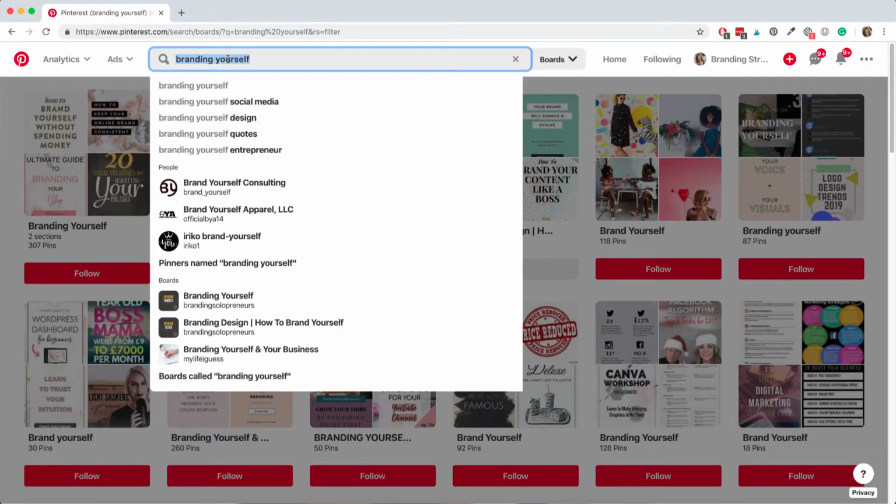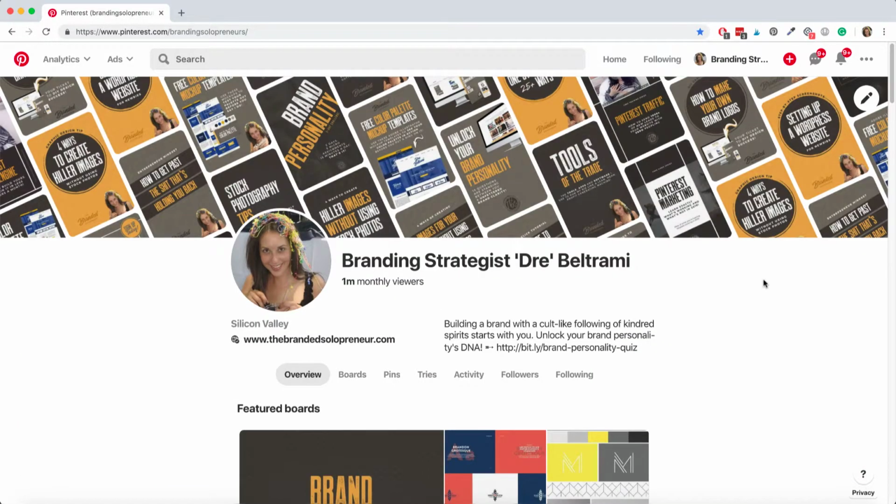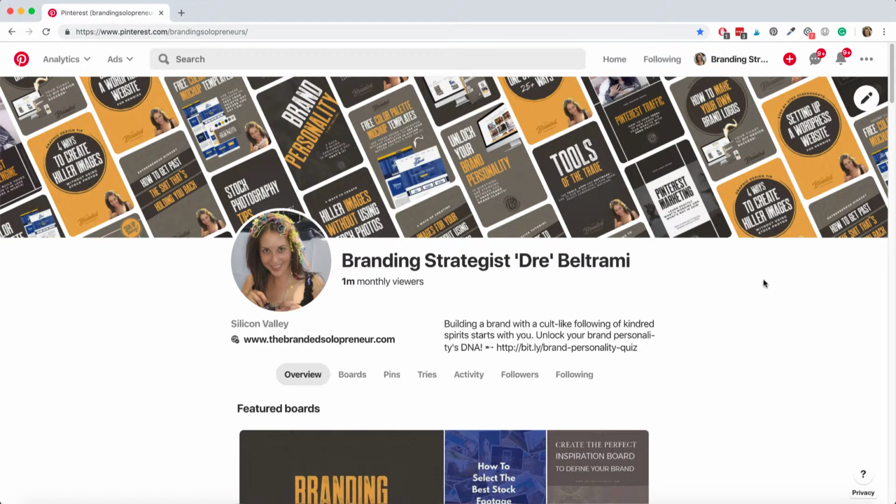Let's try another one. Let's say logo design inspiration. Let's see if my board comes. Oh, spot number 2. I could keep going and going, but you get the point. This is awesome stuff, right? Now your keyword research is also going to help you create the content that people are actually looking for, right?